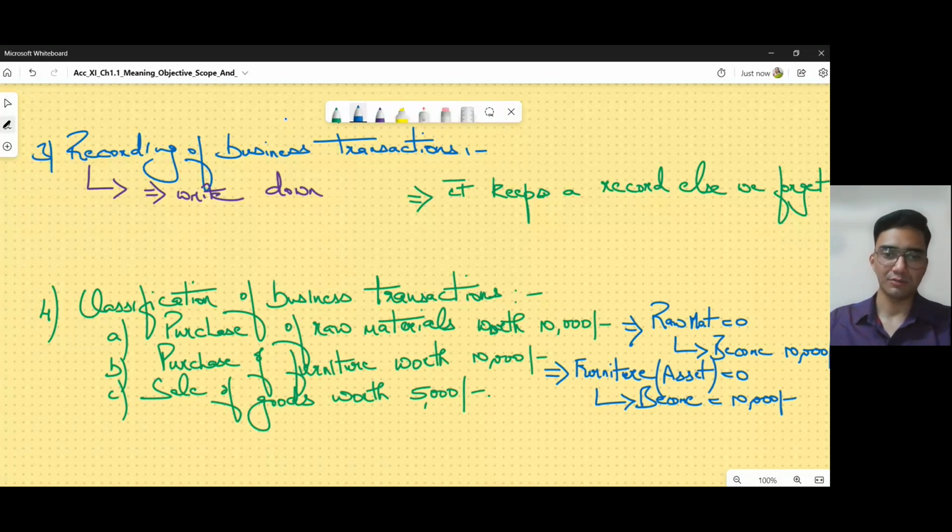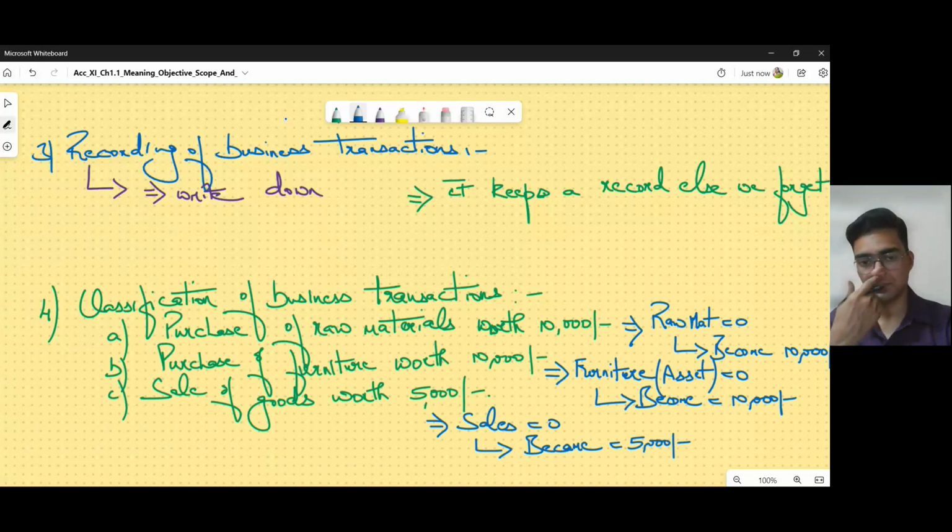If I talk about the sale of goods worth 5,000, this implies initially my sales were zero, and later on it became equal to 5,000 rupees worth of sales. Now let's understand this a little more.